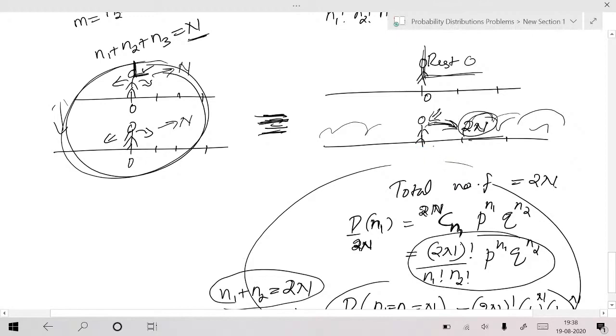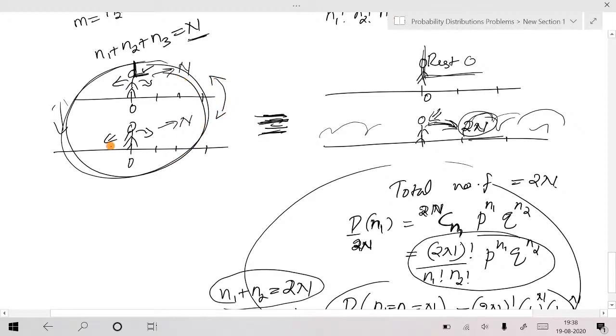Sir, can we say if one person making n steps is equivalent to two persons making 2n steps? No, not like this. Question was asked by Anila in chat box, sir. Wait a second. The problem is not like that.